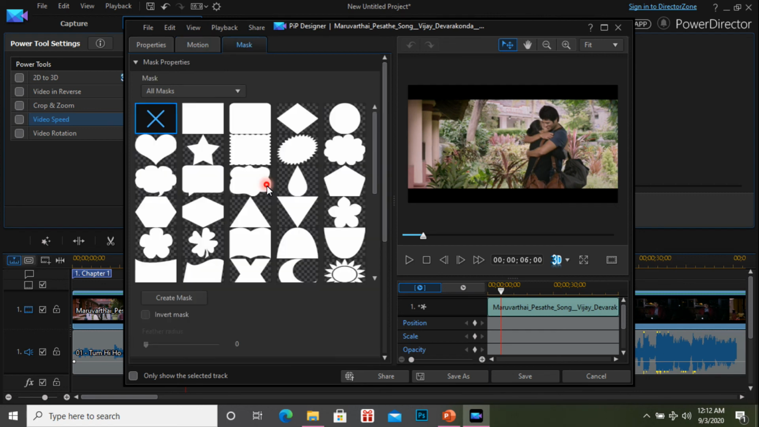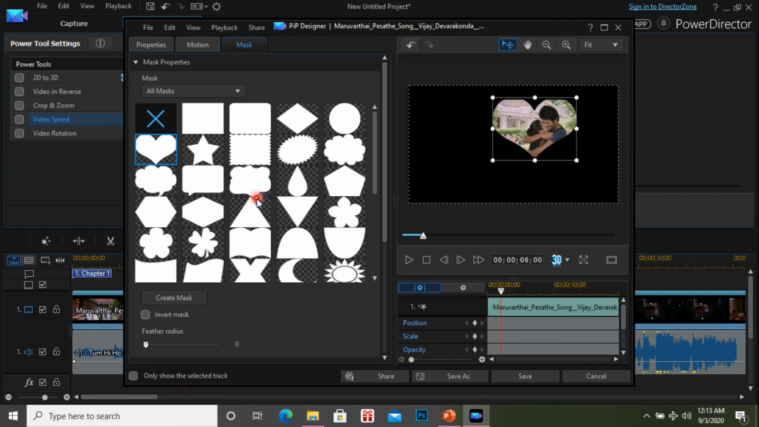Can you imagine what a mask is? Okay, I will show. So this is the mask. I select the heart and I just apply. Now this is the frame. Now you understand. I already made my frame in a rectangle.